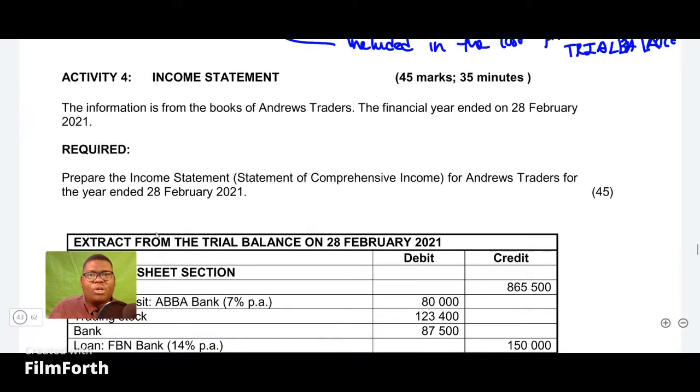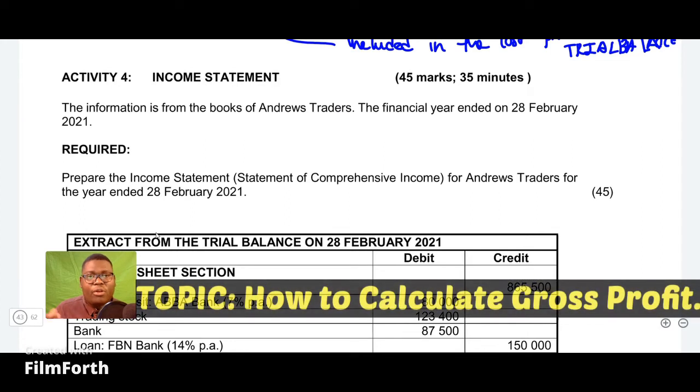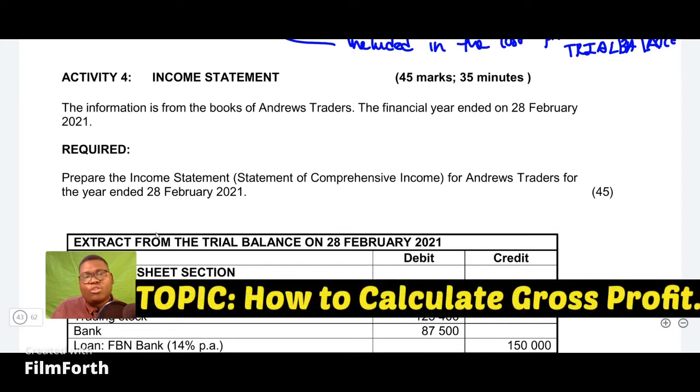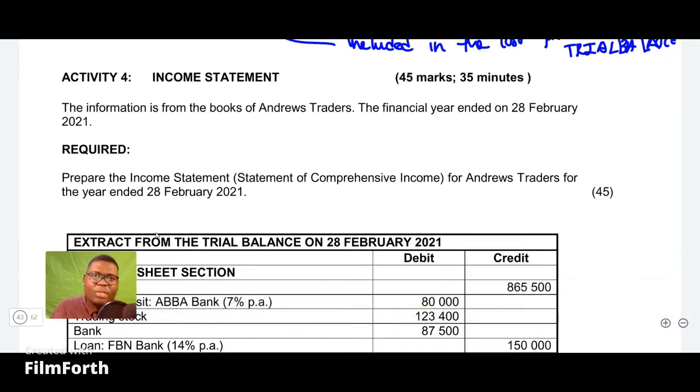Hi, welcome to our new lesson. In this lesson, we're going to be focusing on how to calculate the correct gross profit. The reason why I've decided to do this question is because I noticed that most students are struggling with this question, and I thought, you know what, it would be very important for us to go through the calculation of the correct gross profit. I also noticed that most learners are confused by what we call debtors allowance or sales returns. They don't know how that will affect the gross profit calculation. So I thought, you know what, let me do this calculation and help our learners. So let's go straight into the lesson.